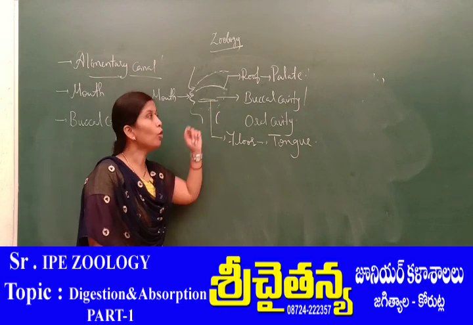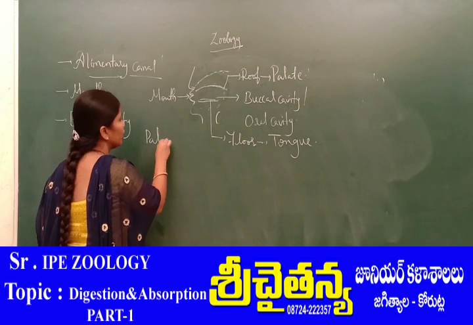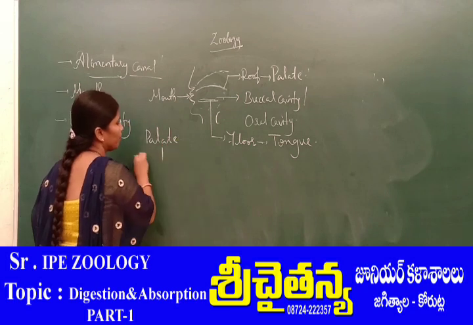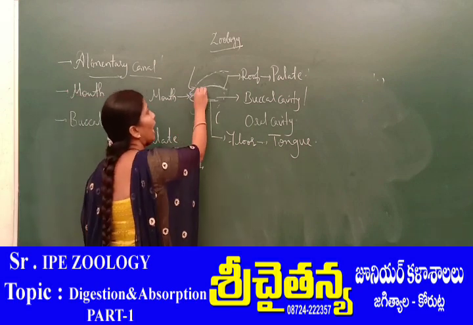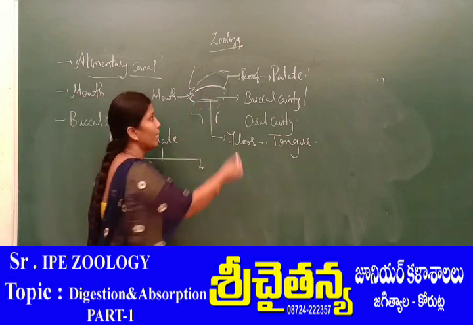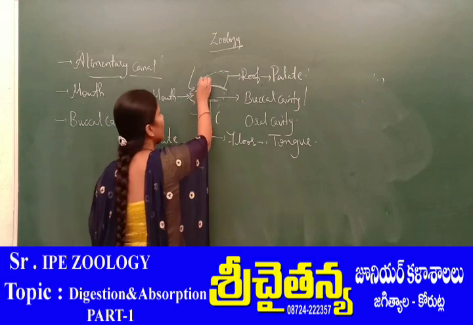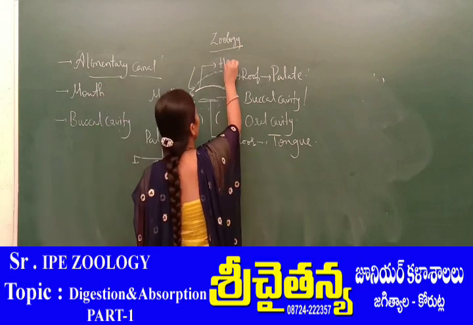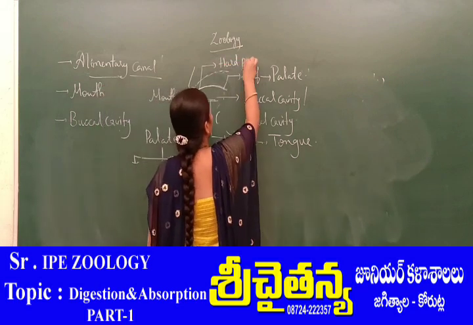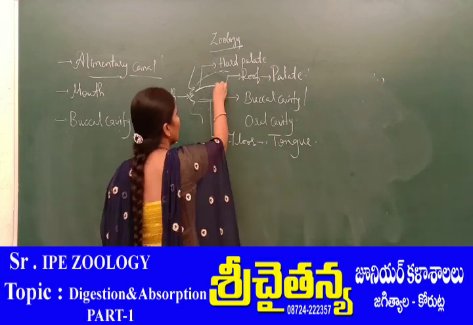When we talk about the palate, the palate again divides into two portions. This is the anterior portion of the palate and this is the posterior portion of the palate.